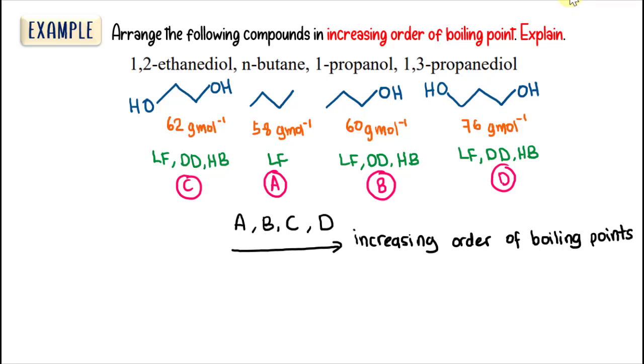Now we want to explain our answer. Actually, when we arranged them we already explained. We break it down depending on how many effects there are. Just now we saw there are 3 effects. The first one, we compare this one with the other 3: hydrogen bond versus London force, so the effect is the type of intermolecular force. The second one is this one, the highest compared to these two. Although all three have hydrogen bonds, it has the largest molecular weight. So that's 2 factors. And then C and B: these two are comparable in size, but this one has 2 OH groups attached to it, while this one only has 1 OH group.